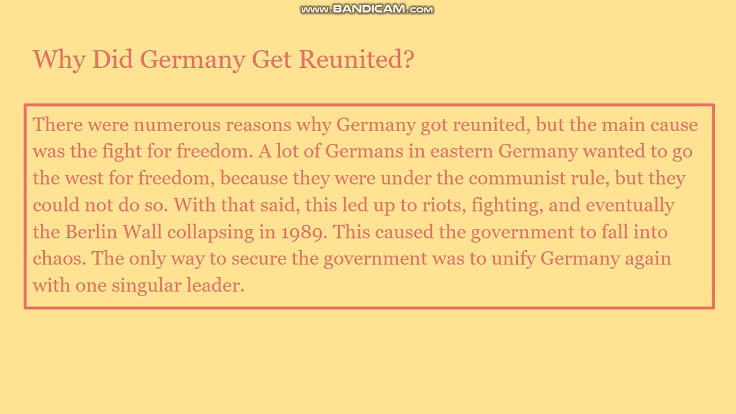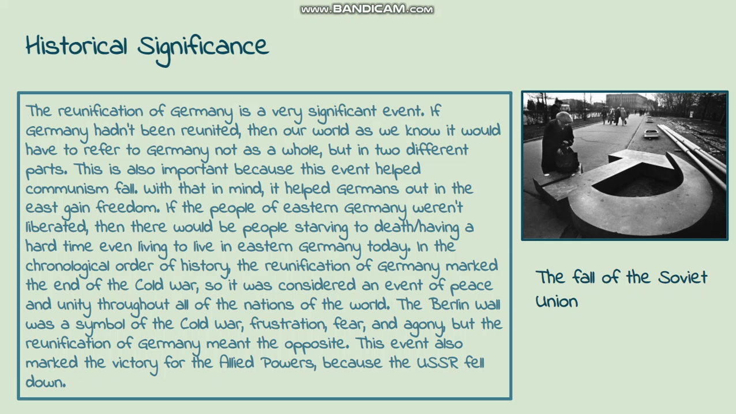So, why did Germany get reunited? Germany got reunited because the Eastern Germans fought for their freedom, and it was getting way too out of hand. In fact, they led up to riots and fights that led up to the fall of the Berlin Wall in 1989. To be able to resecure their government, Germany had to reunite in 1990.